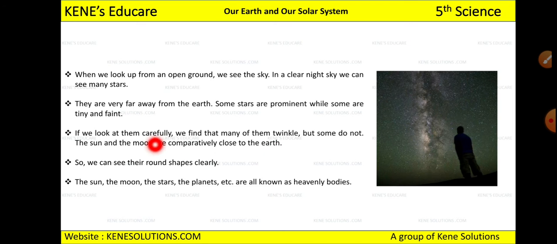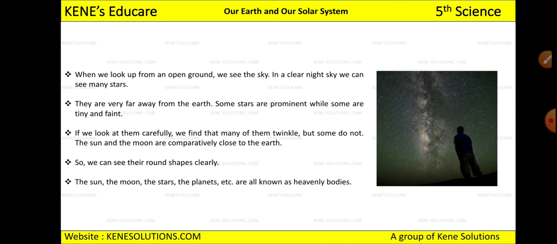And if we look at them carefully, we will find that many of them twinkle. Right, we have learned the poem, Twinkle, twinkle, little star, how I wonder what you are, up above the world so high, like a diamond in the sky, right? So these stars, they twinkle in the sky, right? But some do not. Some of the stars will twinkle, while some of the stars will not twinkle. And the sun and the moon, they are comparatively close to the earth.